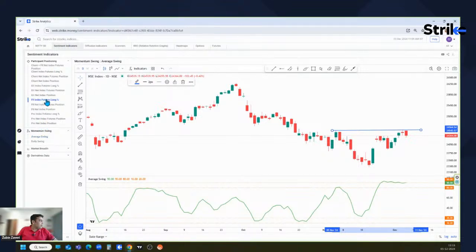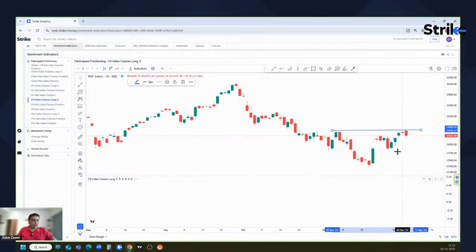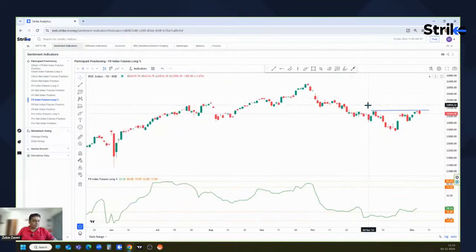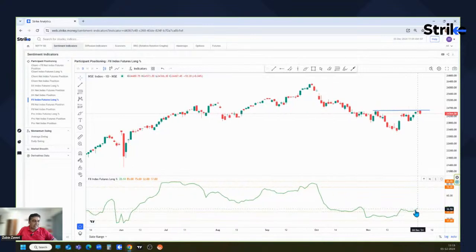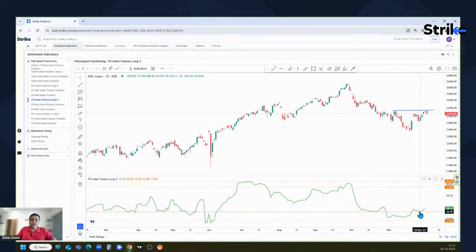We have FII index futures long position. So you can see from the oversold territory, FIIs have started building long position in the index, which is indicated by this particular indicator. So this is good news. This also supports our inverted head and shoulder view of bounce back in Nifty.